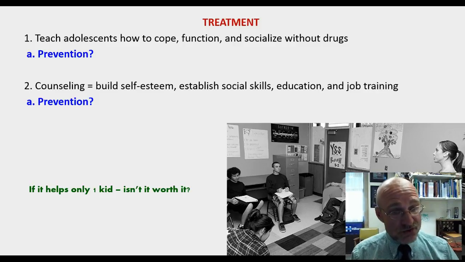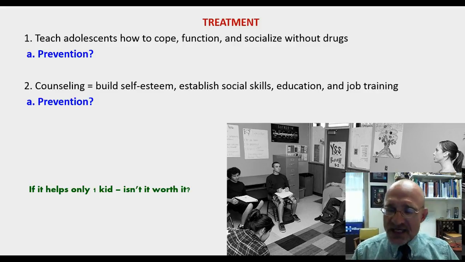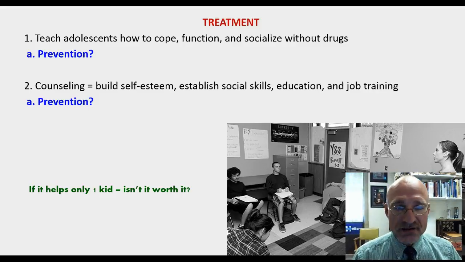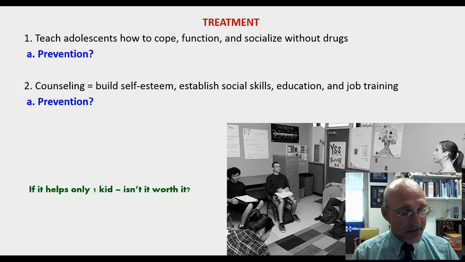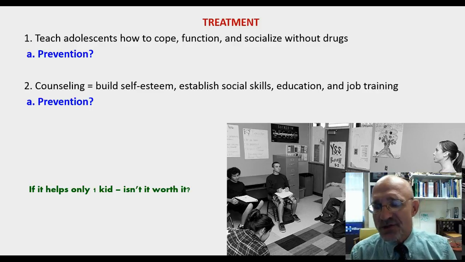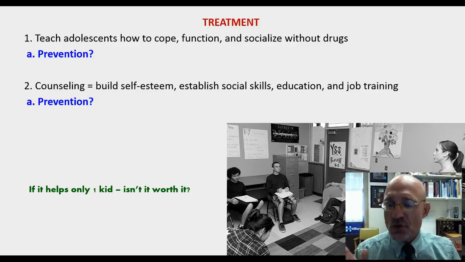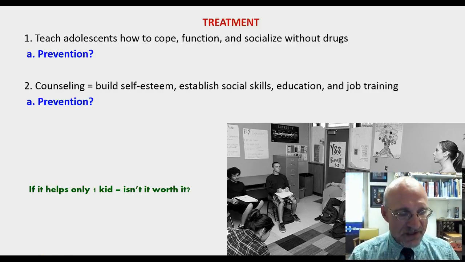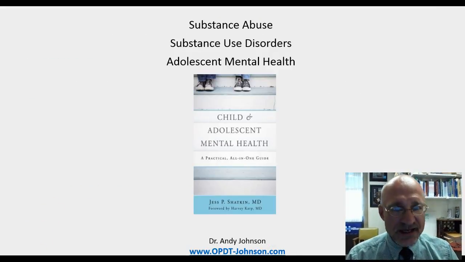Now, in our schools, our curriculums, we can teach social skills. We can't expect students to know these things automatically, and we can create curriculums that focus on self-esteem. Self-esteem is related to achievement as well. And here's the thing, if including this in our curriculums helped only one kid in 100 years, wouldn't it be worth it? Think about that. Substance abuse, looking at adolescence.